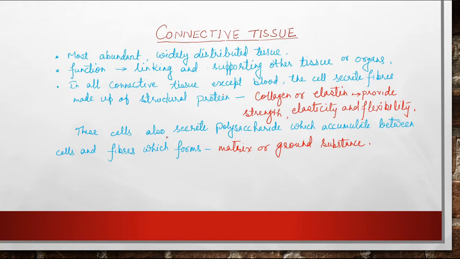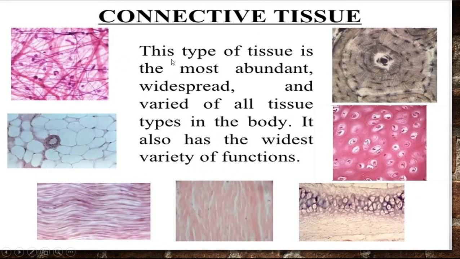Now, these cells also secrete polysaccharides which accumulate between the cells and fibers, and they form the matrix or the ground substance. So, in the ground substance, these fibers and fibroblasts are present. Connective tissue is the most widespread, most abundant, and most varied of all tissue types in the body. It also has the widest variety of functions depending on which part of the body it is in. That we will discuss one by one.